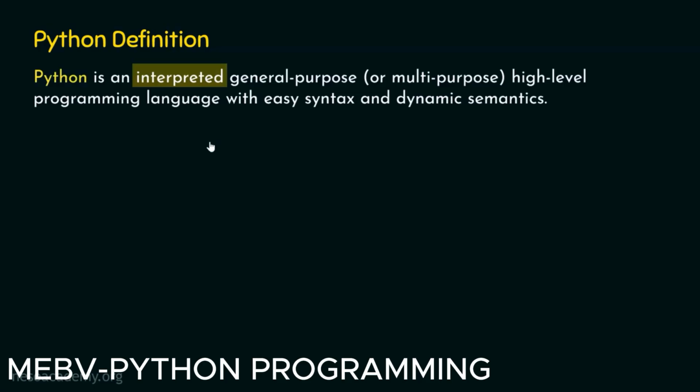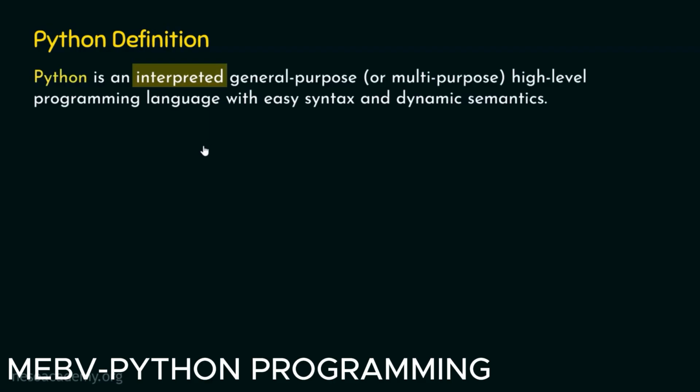Compiler and interpreter are translators. They are used to translate the code written in one programming language to the code written in another programming language. This is what we need to understand. Python is an interpreted programming language, and this means that Python uses interpreter for its translation.